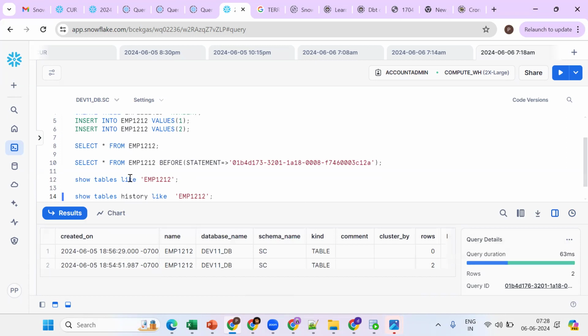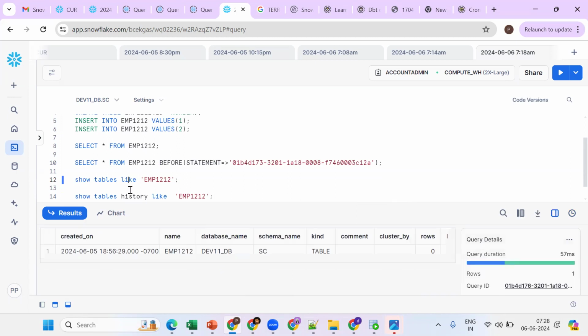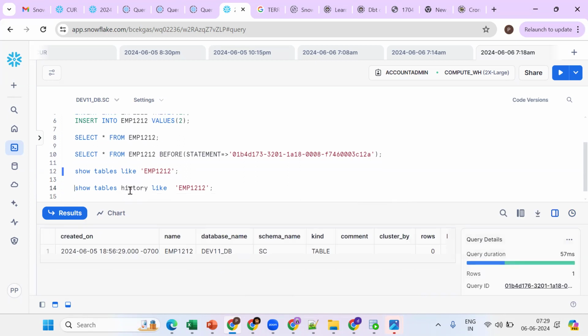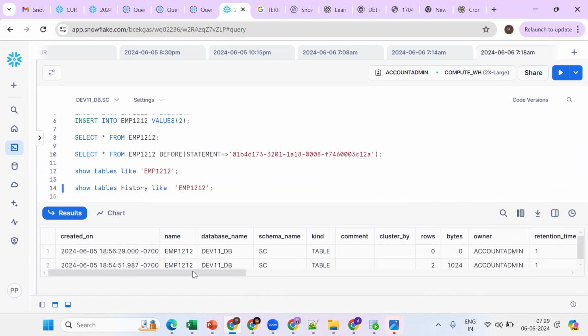Okay, see tables. This is the only active tables. Here, what happened here? Now see, there are 2 entries. Anybody can tell me why 2 entries are there? It took the snapshot of the table earlier before deleting.